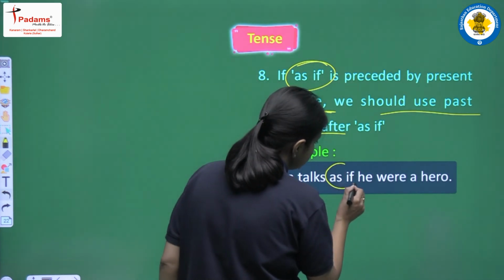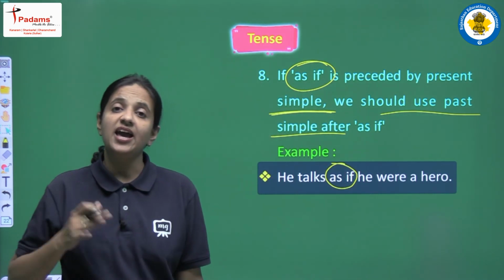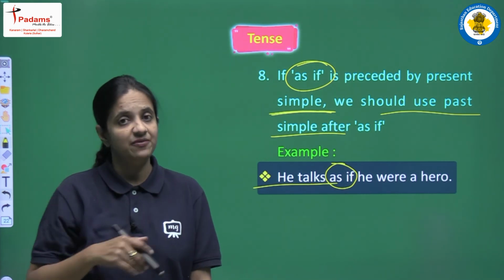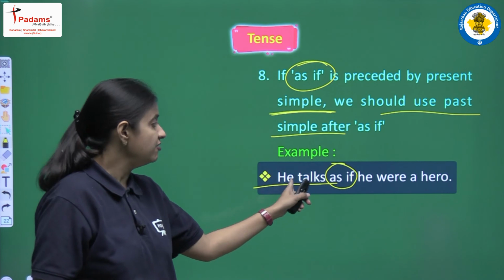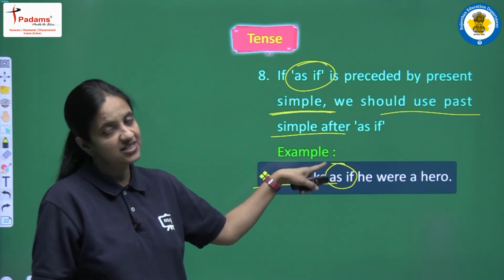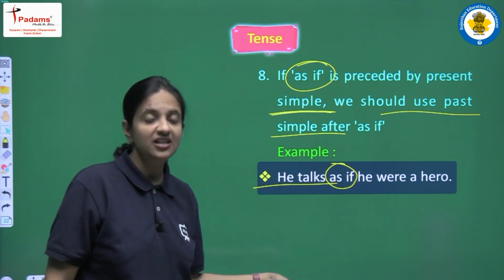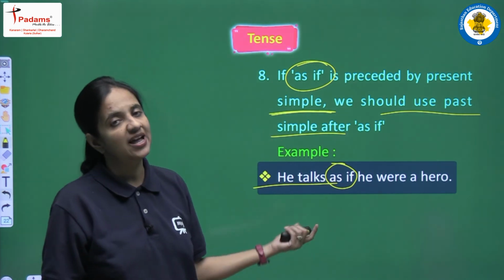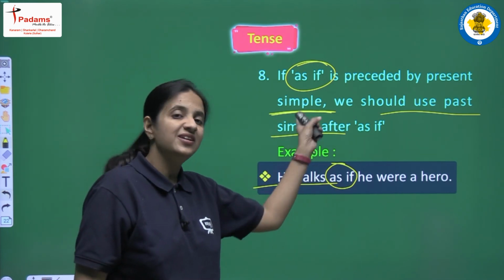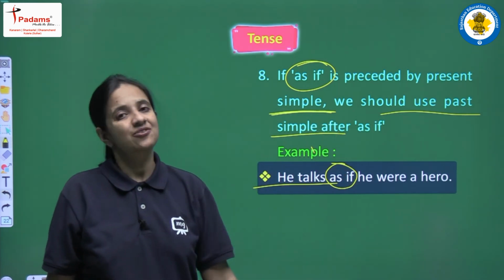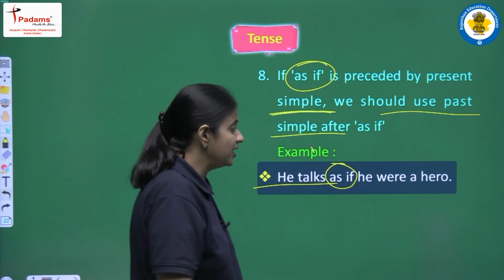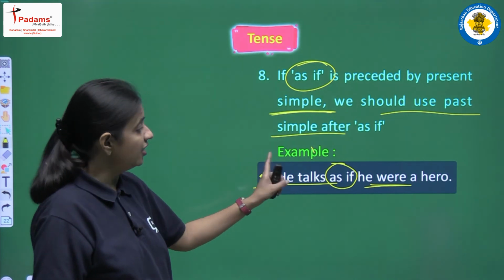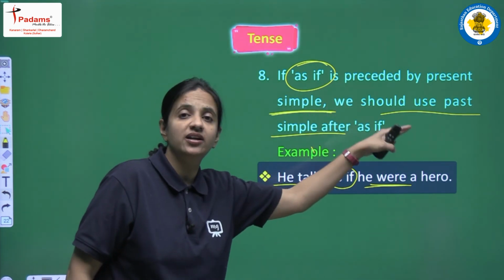So just to focus on this sentence, we have "as if", and before "as if" we have present simple: he talks. With "he" we use first form plus s or es. So this is the structure of present simple. If in a sentence we have "as if", and before "as if" we have present simple, then after "as if", according to the structure, we have to use past simple, and this is the reason we are writing "were" here. So the sentence will be: he talks as if he were a hero.